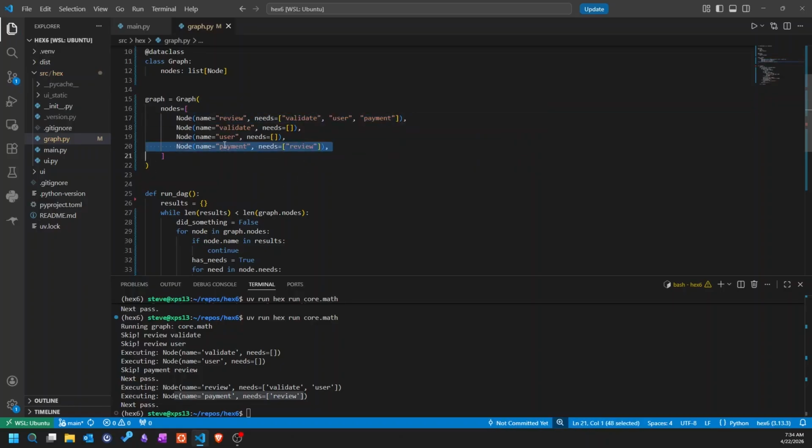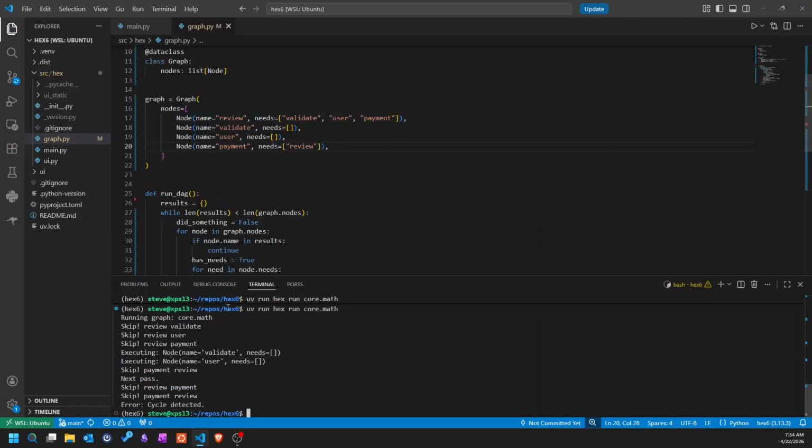Review is going to be waiting for payment to complete. Payment's going to be waiting for review to complete. So if we run that, it used to infinitely loop, but I was able to detect the cycle.